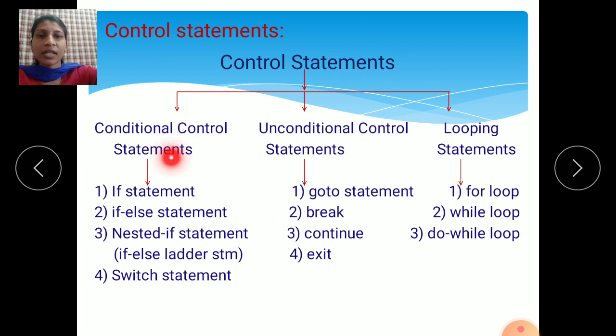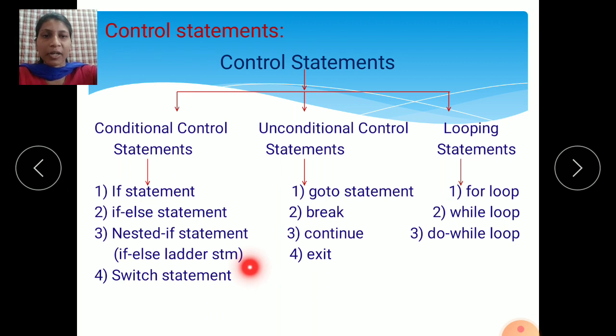There are subtypes of the conditional control statements. There are four types of conditional control statements. First one is the if statement, then the if else statement, and the nested if statement. Another name for the nested if statement is the if else ladder. We can call it a nested if, otherwise an if else ladder statement. And the fourth one is the switch statement. These four are conditional control statements.